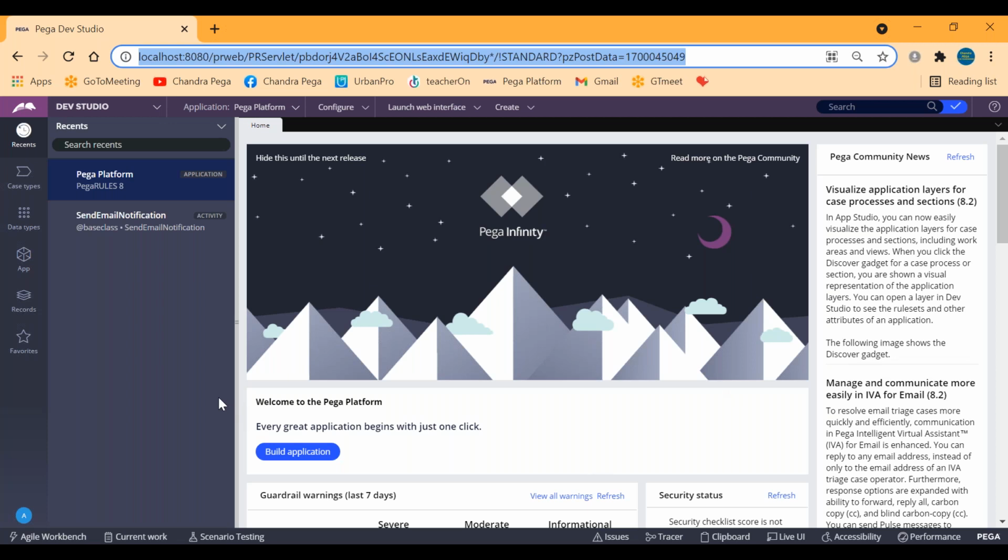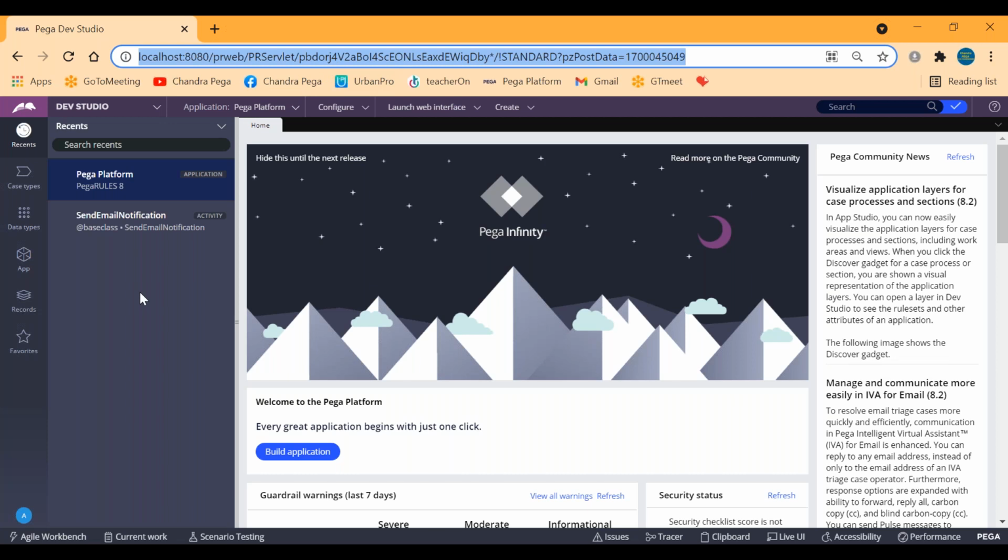Similarly, if your client is running the server in Australia or somewhere, whoever is connected to that particular server, it might be from India or Australia or Dubai, anywhere, this URL will be accessed likewise. So ultimately getting this URL will be the thing. You have to just ask for the development URL or the QA URL likewise.